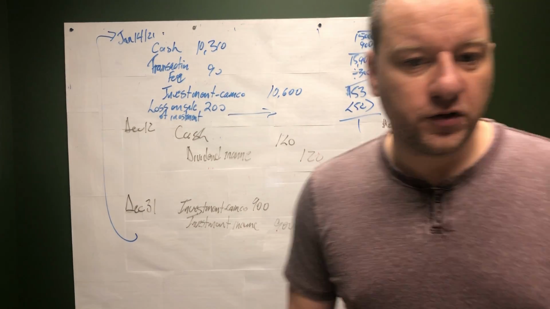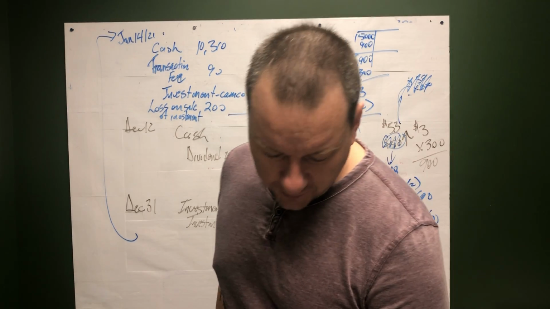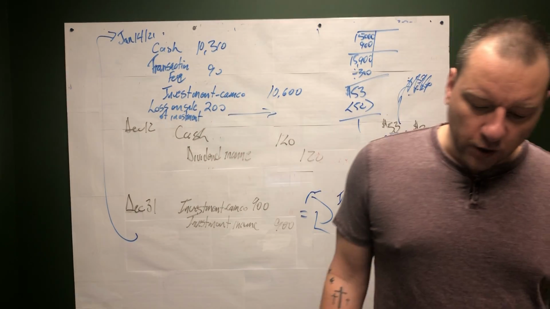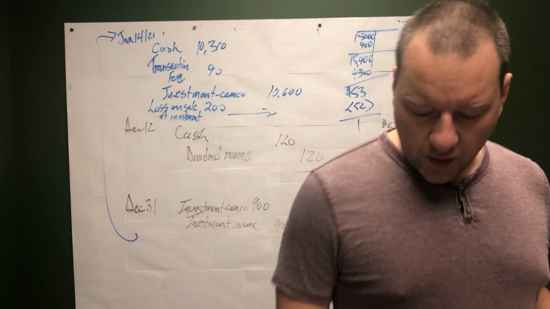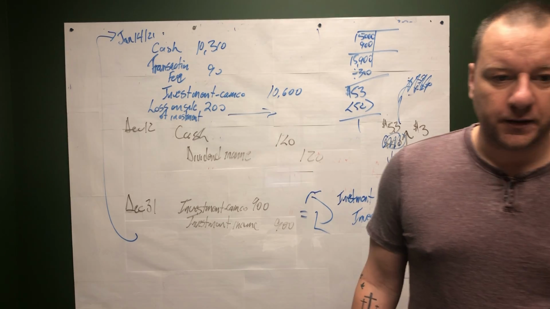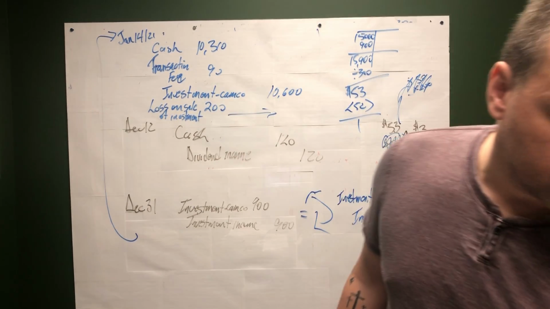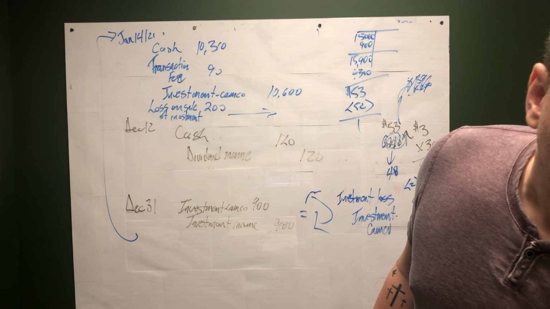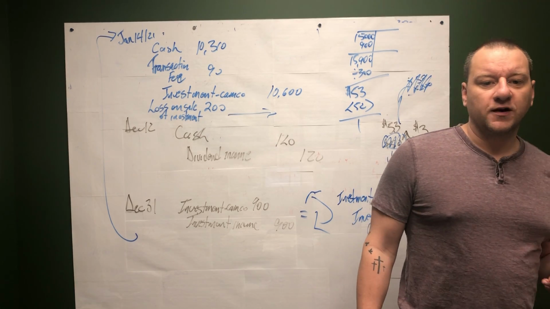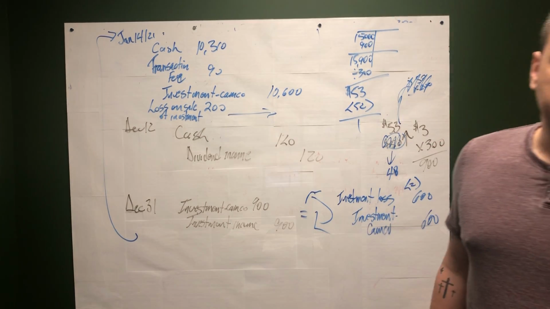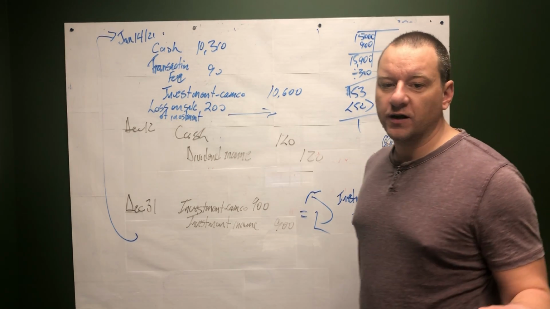Now, if we go to non-strategic debt investments, this is on page 993, and we're going to focus on the fair value through profit and loss method. With the fair value through profit and loss method, the initial purchase is recorded as the purchase cost, but we don't include any transaction costs.